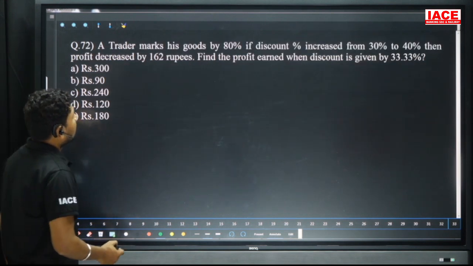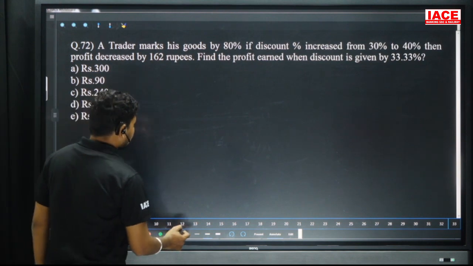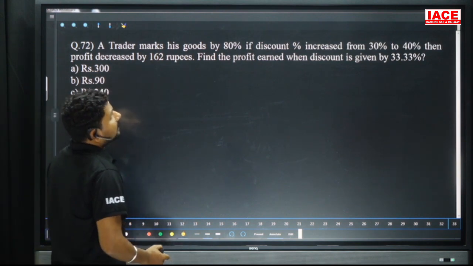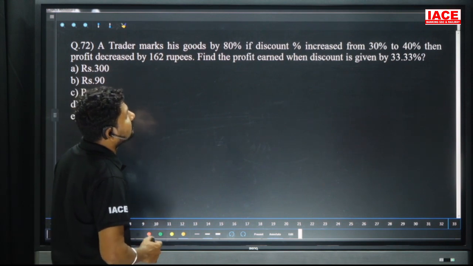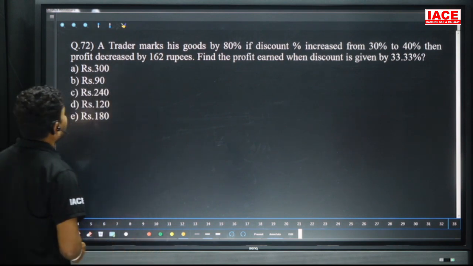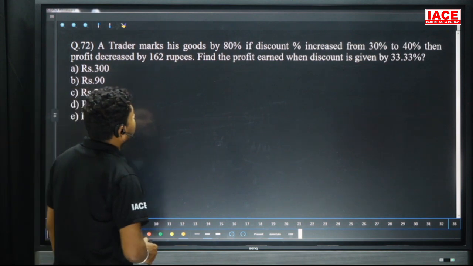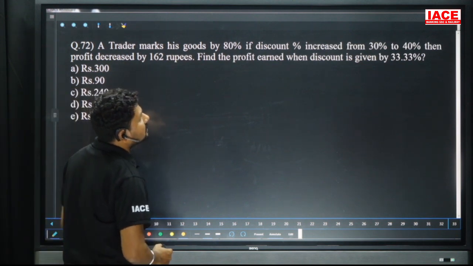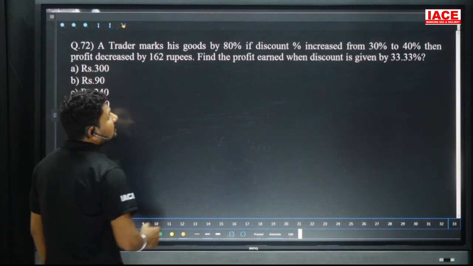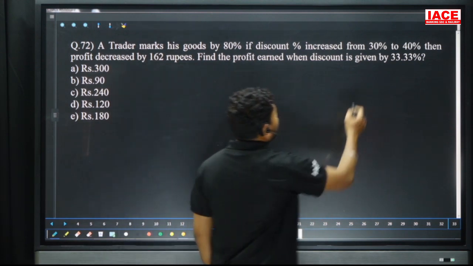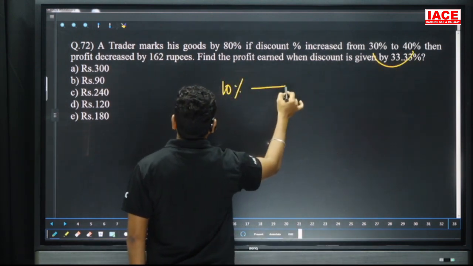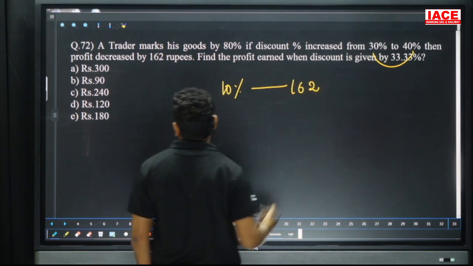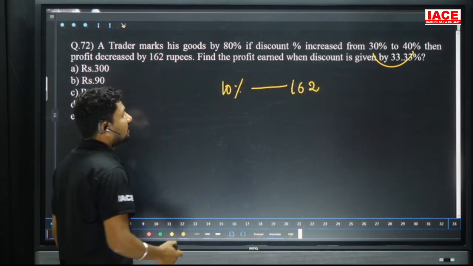Next, a trader marks his goods up by 80 percent. If the discount percentage increased from 30 percent to 40 percent, then the profit decreased by 162 rupees. Find the profit earned when the discount is given by 33.33 percent. So the discount increased from 30 percent to 40 percent, meaning 10% increased. That's why he is getting less profit, 162 rupees less.